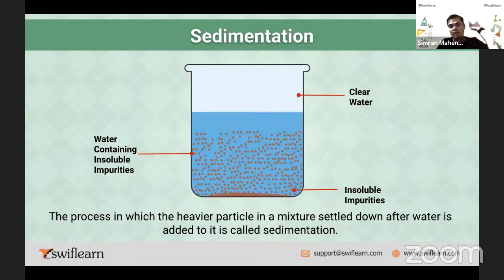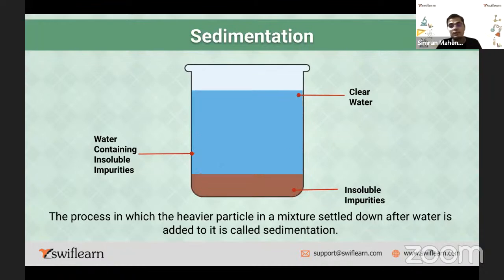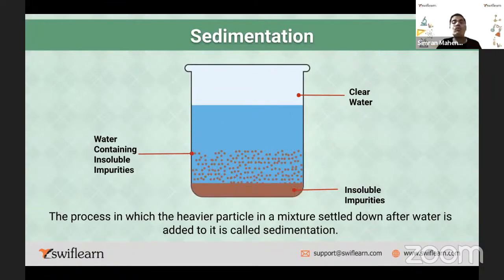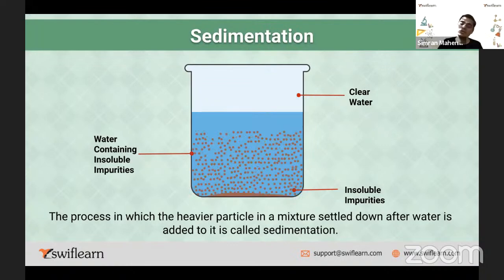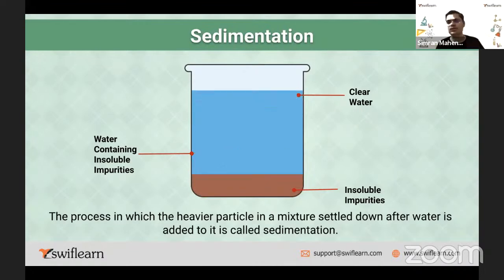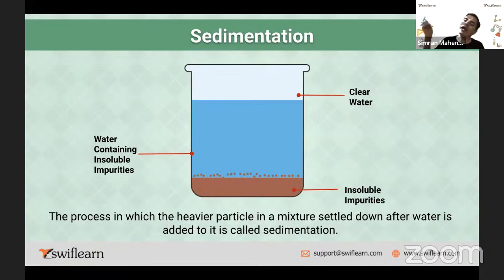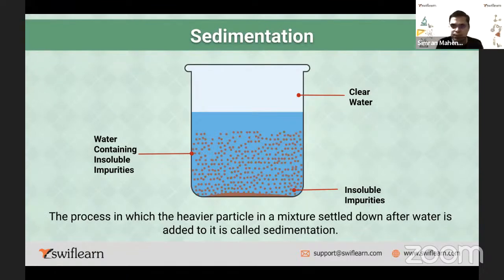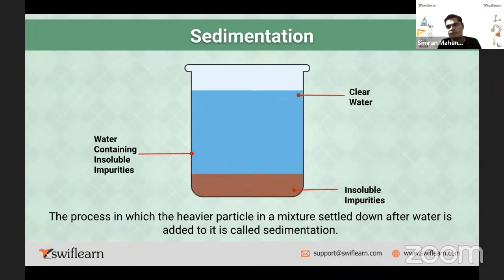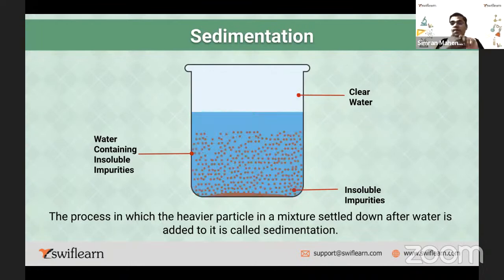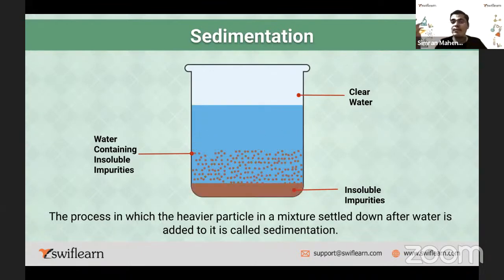Please repeat after me. The process in which the heavier particles in a mixture settle down after water is added to it is called sedimentation. Very simple definition, is it not? So what is the process? You take rice, as given in the example, or pulses, add water, then what happens? Whatever impurities or heavier particles are there settle down, and carefully you take out the water by tilting the vessel, right? So this is the process of sedimentation.